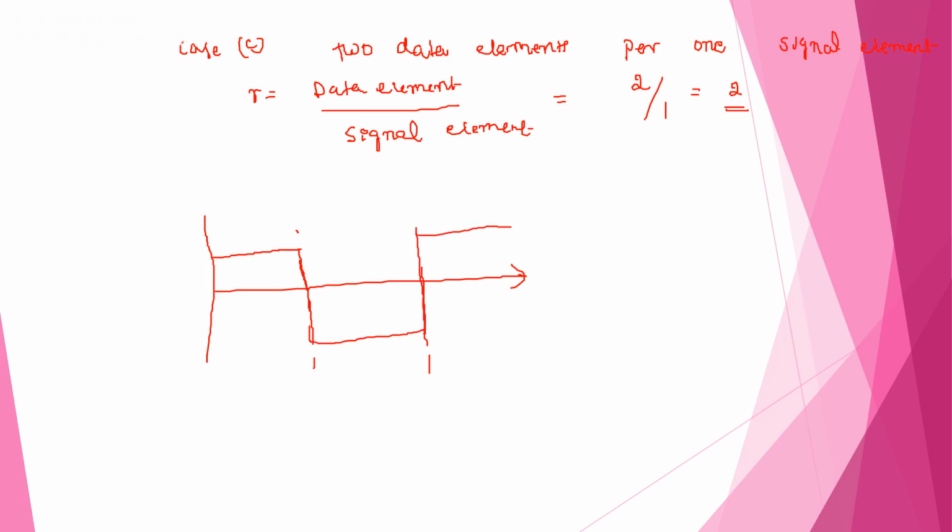Suppose this is 1 1, this is 0 1, and this is 1 1. So clearly we can observe that one signal element will carry two data elements. Here also a single signal element carries two data bits, that is 0 and 1. Here the data bits are 1 and 1.